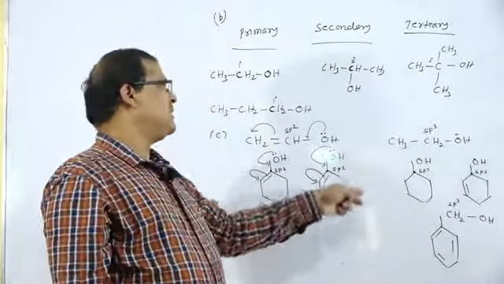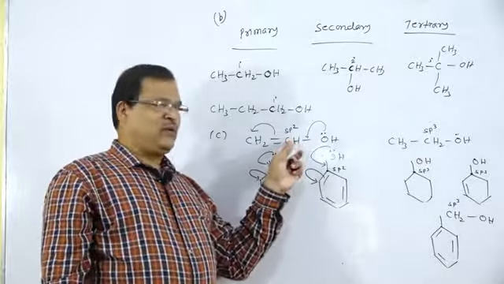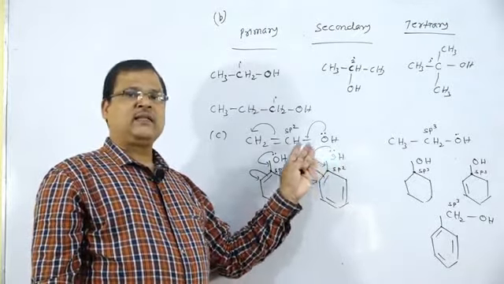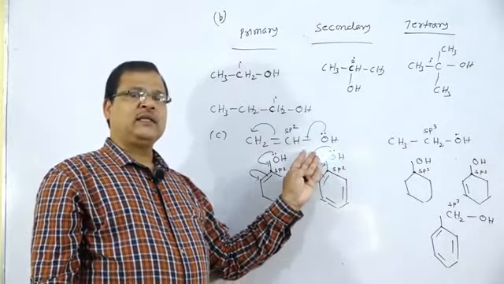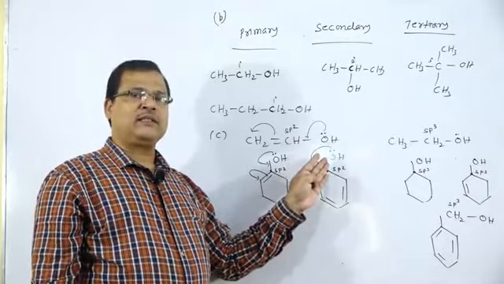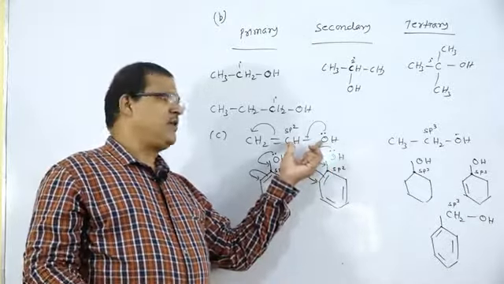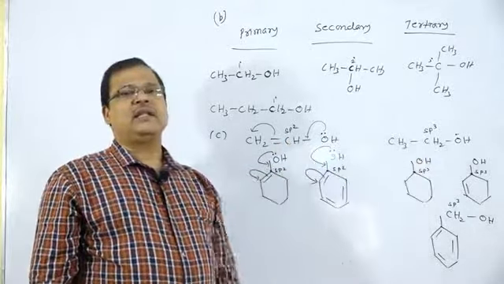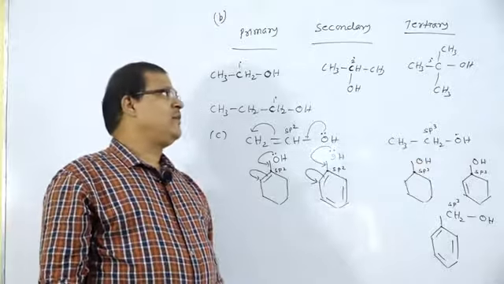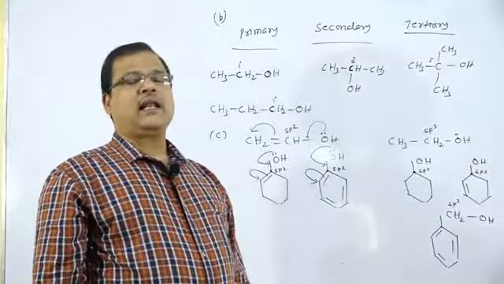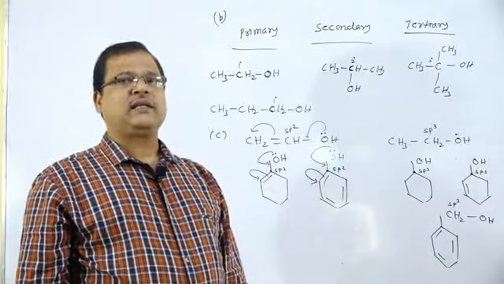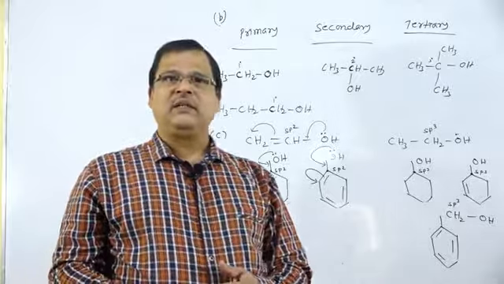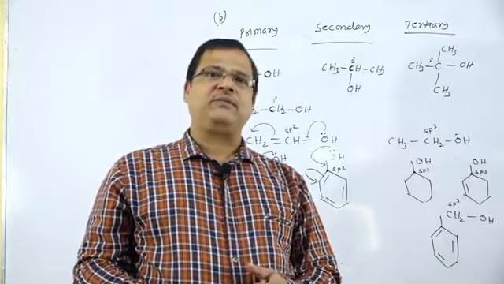So in all these cases the OH group is attached to an sp3 hybridized carbon atom, and in the other cases to an sp2 hybridized carbon atom. There is the chance of resonance and development of carbon oxygen double bond character, so the carbon oxygen bond strength will increase, but these others have carbon oxygen single bond character. Today we have discussed what alcohols are and their classification. In the coming class we will go into the methods of preparation and properties of alcohols.